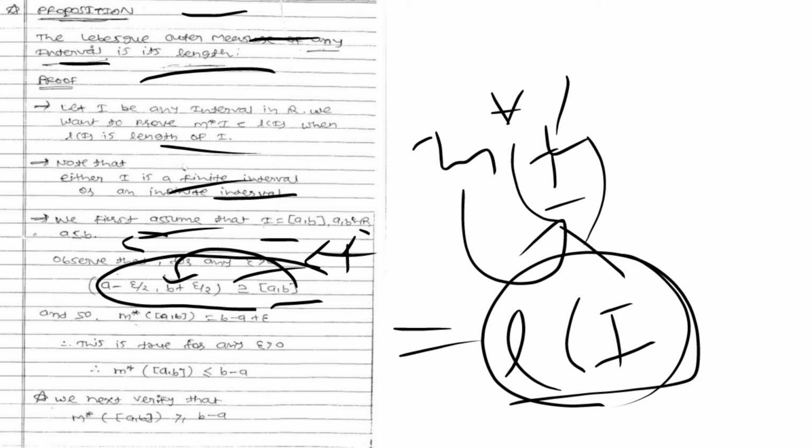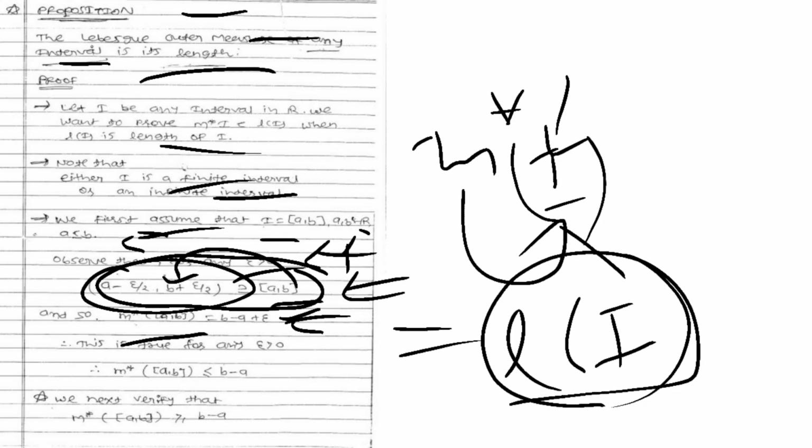So if I apply the Lebesgue measure on this side, we get m star of the closed interval [a, b] less than or equal to the length of this open interval, which is b minus a plus epsilon.